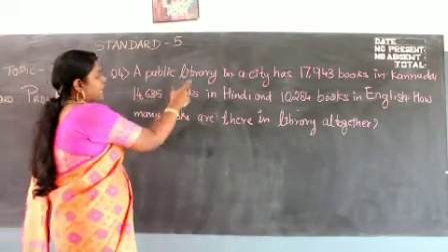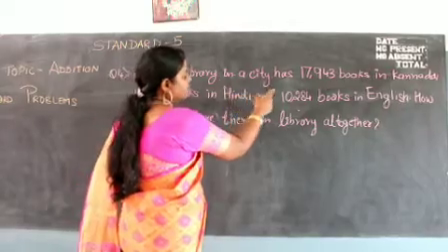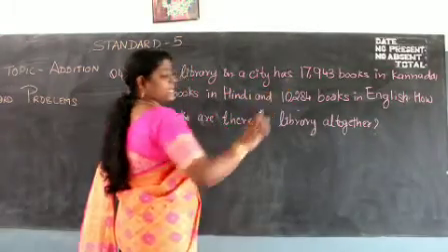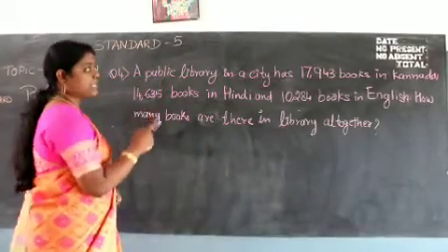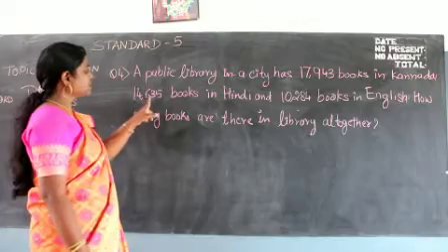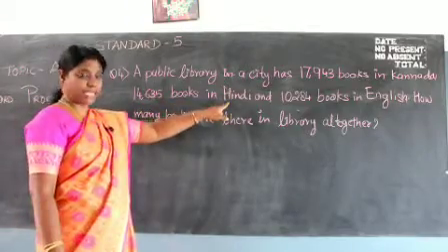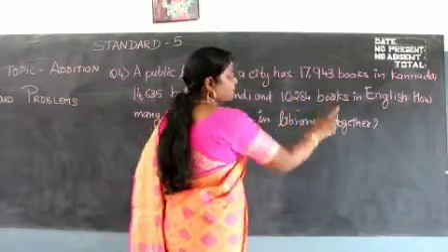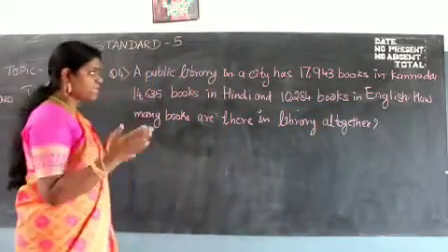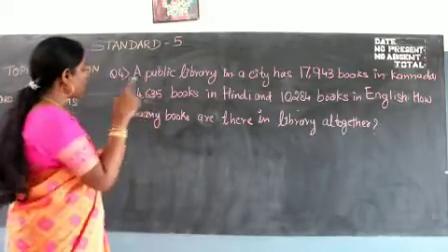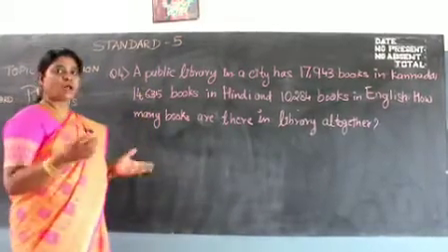A public library in a city has 17,943 books in Kannada, 14,635 books in Hindi, and 10,284 books in English. Now what is it that they want? This is the information they have given. They are asking how many books are there in the library altogether.